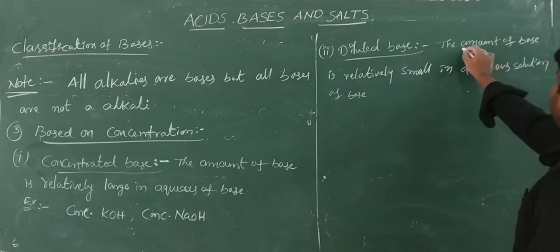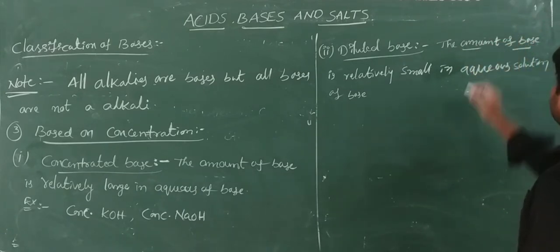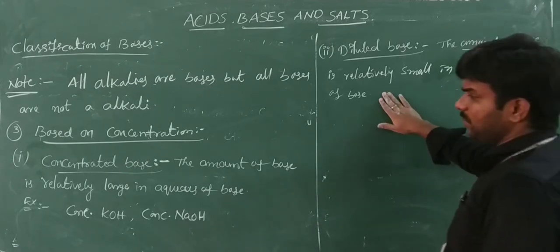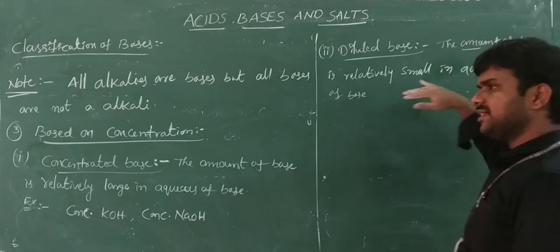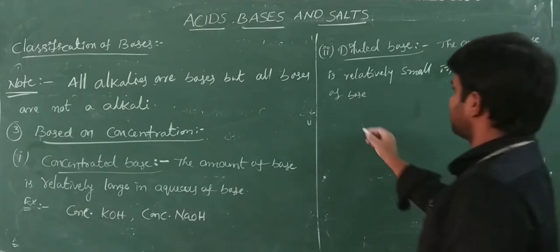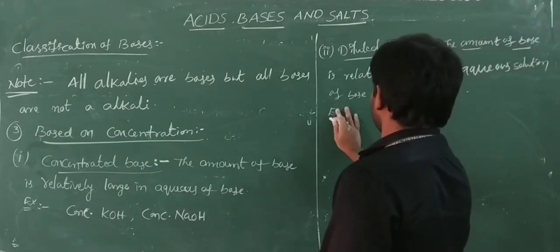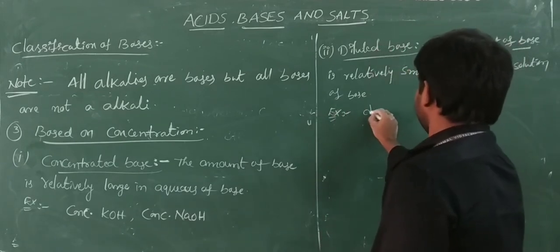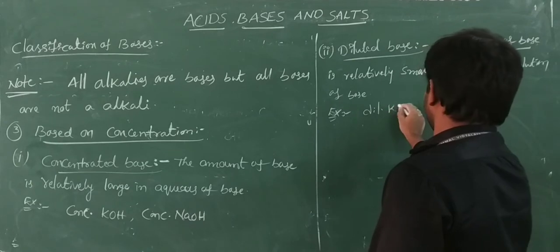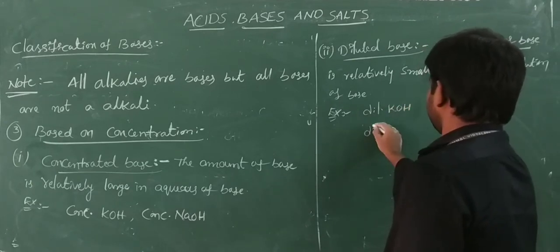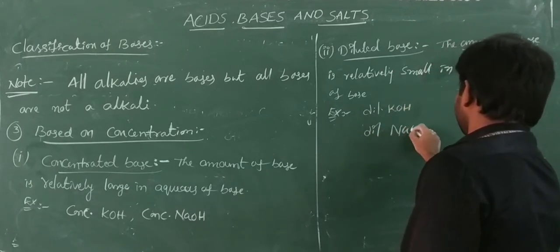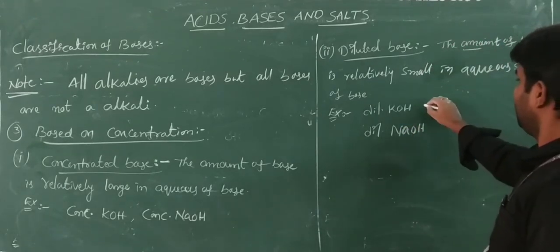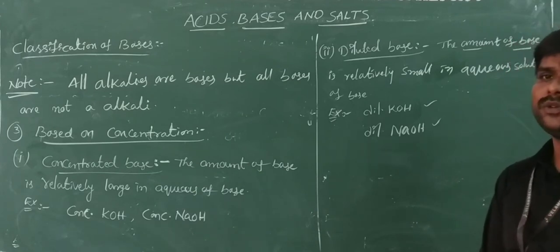For example, we write diluted KOH and diluted NaOH. These are how we represent dilute bases.